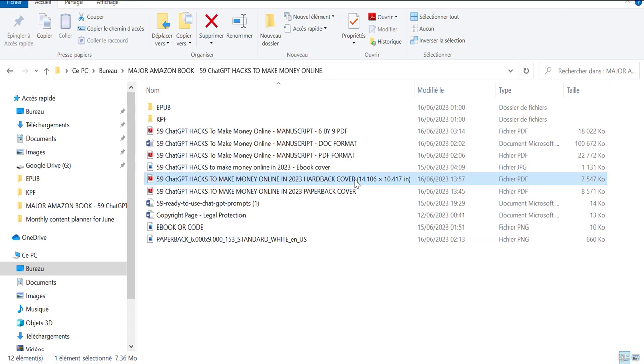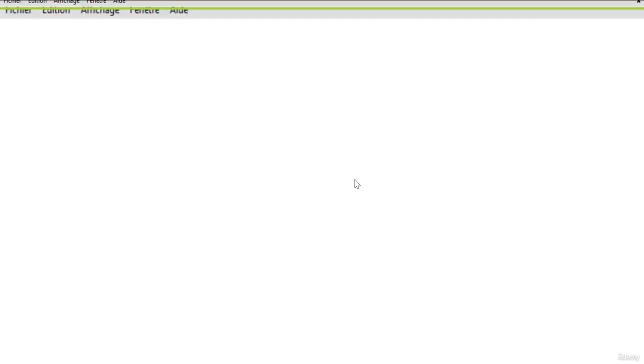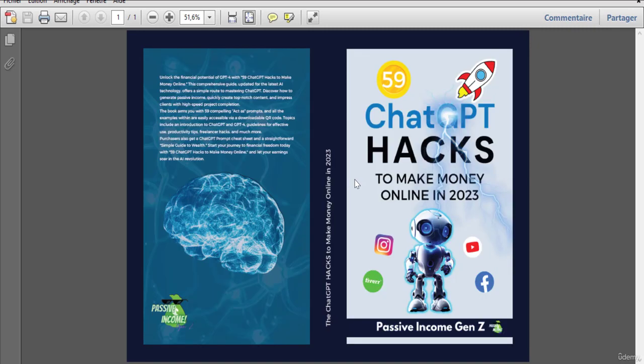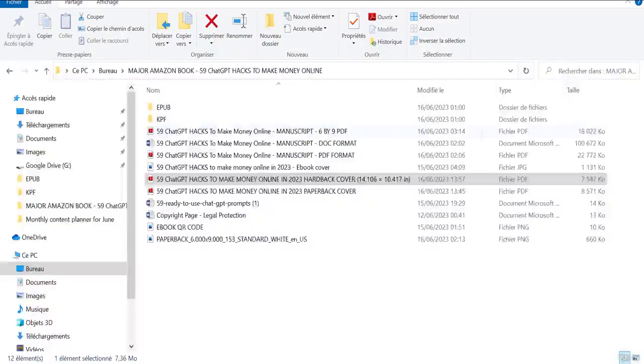cover. So the hardcover book has a different cover than the paperback, and the paperback has a different cover than the ebook. So each one of them has a different cover, and you really have to be quite the expert at formatting these covers. And I just happen to be an expert in that subject, which means that you guys and girls wouldn't have to struggle with it. So here you can see that this is the cover of my hardback, and this is the cover of the paperback. Now you'll notice that they are in PDF format.